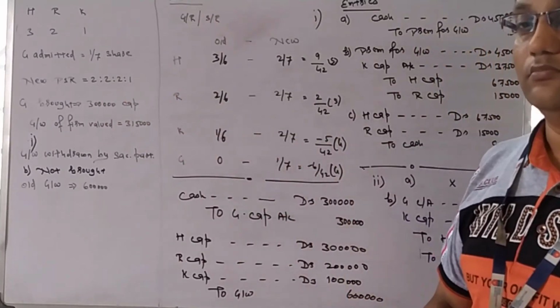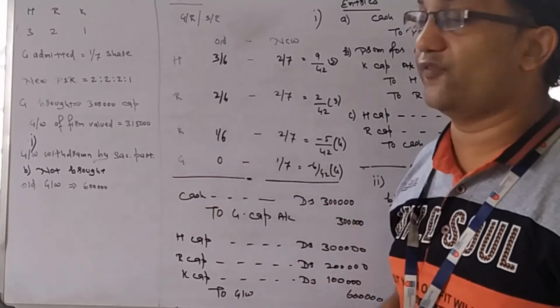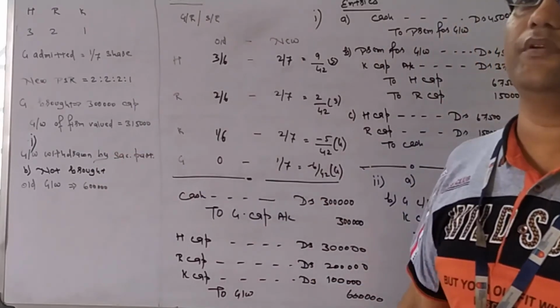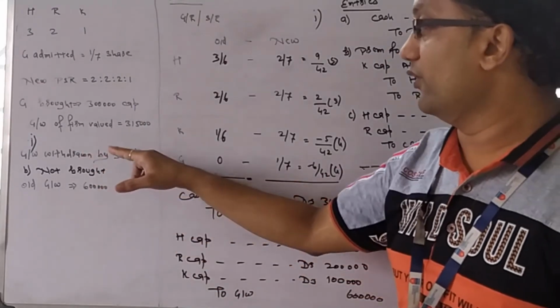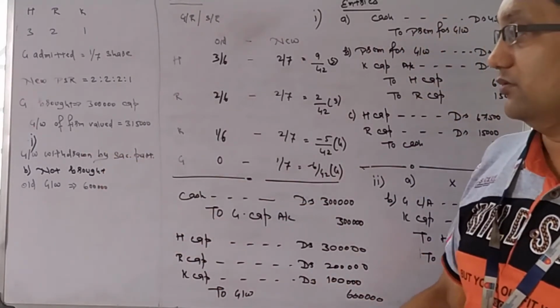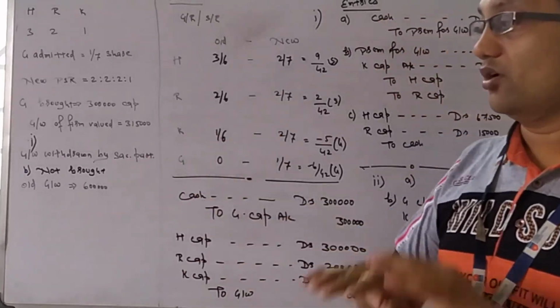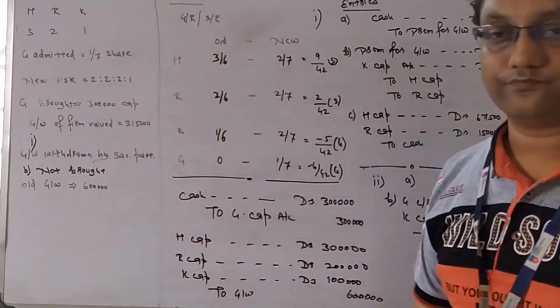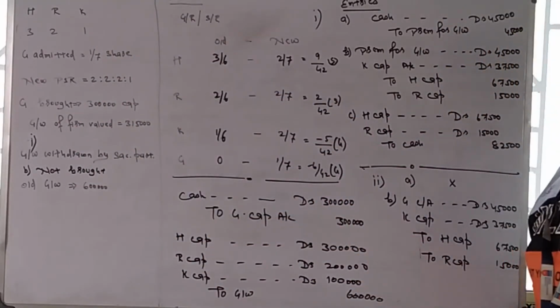Goodwill of the firm, that is goodwill of the business, is 3,15,000 new goodwill. Whenever the word goodwill valued is used, that means it is new goodwill. Goodwill withdrawn by sacrificing partner: first case. Second case: not brought. And old goodwill is 6 lakh. This is the question. Now let's start the solution.